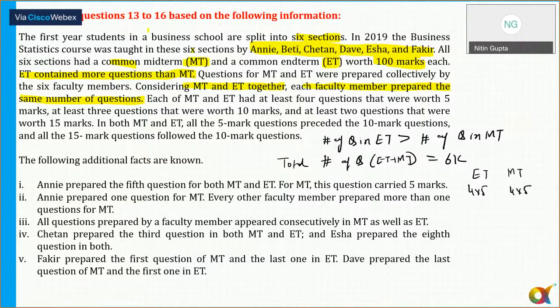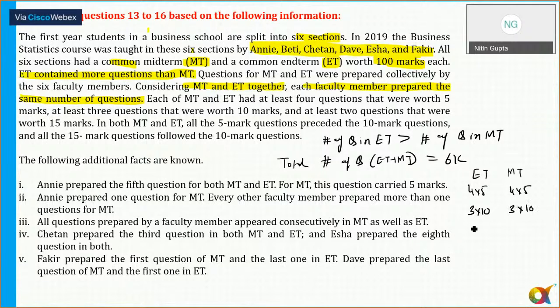And at least 2 questions that were worth 15 marks in each of these sections. There are 2 times 15. As well as at least 3 questions that were worth 10 marks. So at least 3 questions over there which are of 10 marks. So there are 3 ten-marker questions, so 3 into 10 and 3 into 10 here.